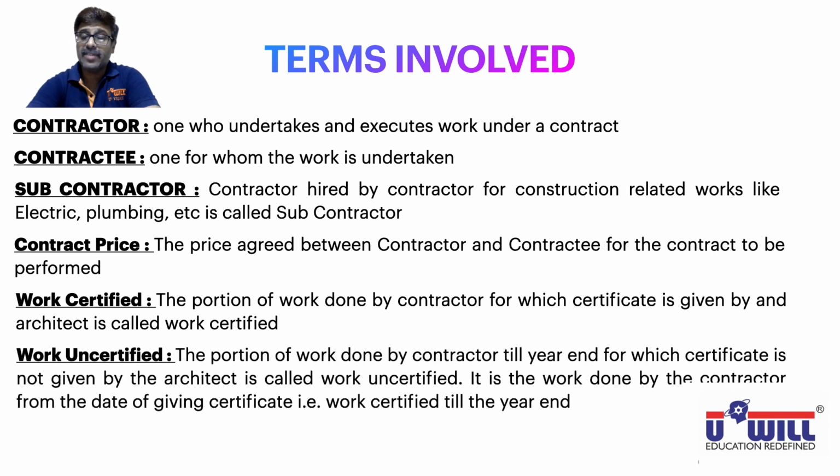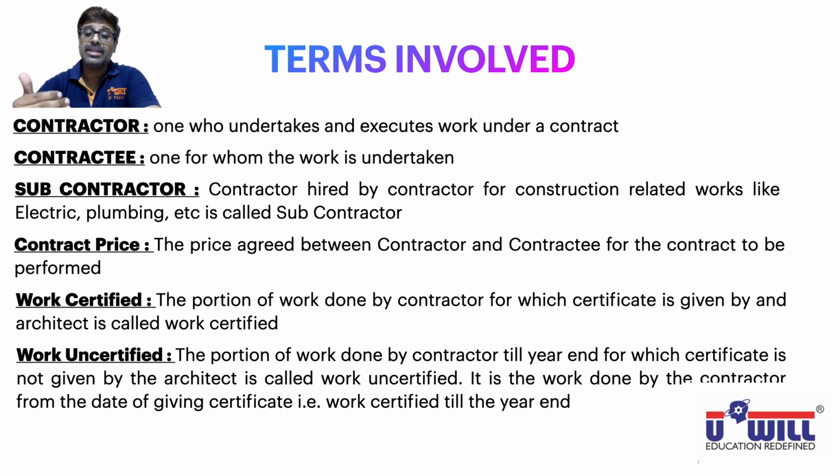Next is work uncertified. Now, as I said, does the architect visit the site of the contractor on 31st March? No. So let us say he visits the site on 22nd March and completes the entire evaluation by 25th of March. 3 days he takes to evaluate all the houses in the society and the valuation of that work done. Now, some work will be done by the contractor from 21st March to 31st March also. Okay. The architect finished his job on 25th of March, but the contractor is going to continue the work for all 365 days in a year. So even between 25th March to 31st March, he is going to do some work.